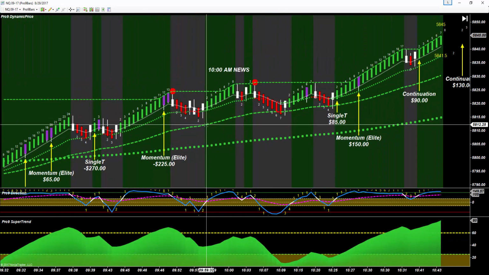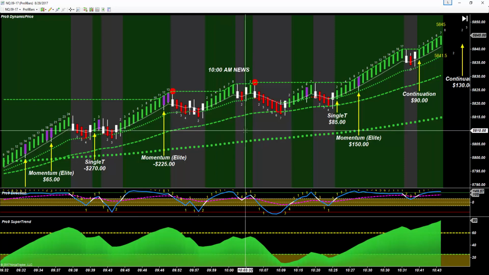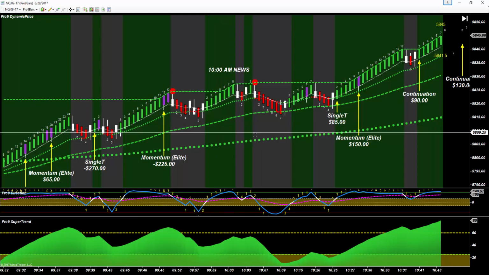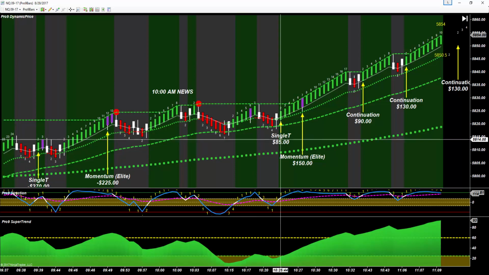news, which does keep us out of this continuation here, but we do avoid this losing continuation soon after. We will not enter this momentum at 10:19 as it is heading right into the high of the day and our purple line is not outside of its neutral zone, but we are able to enter this single T here, so we do have plenty of space before we run into the high of the day.